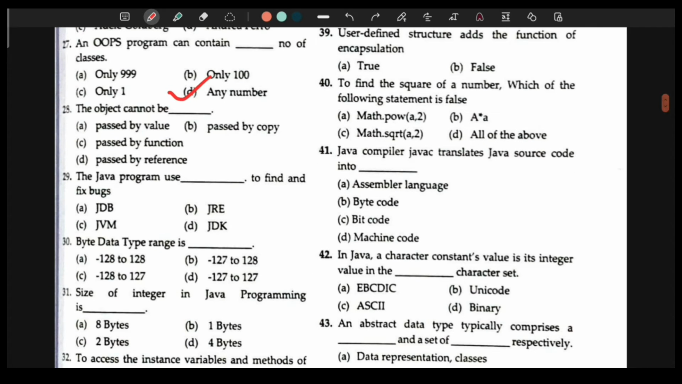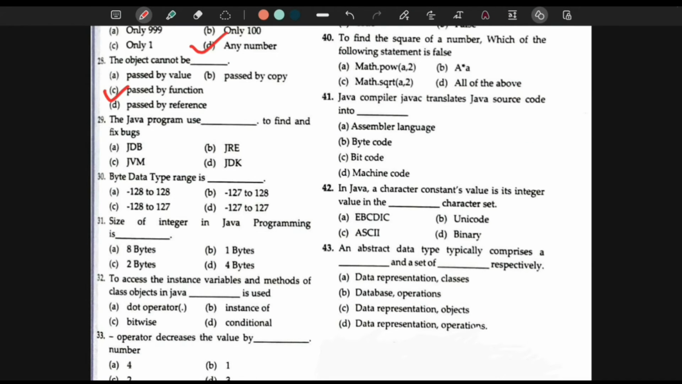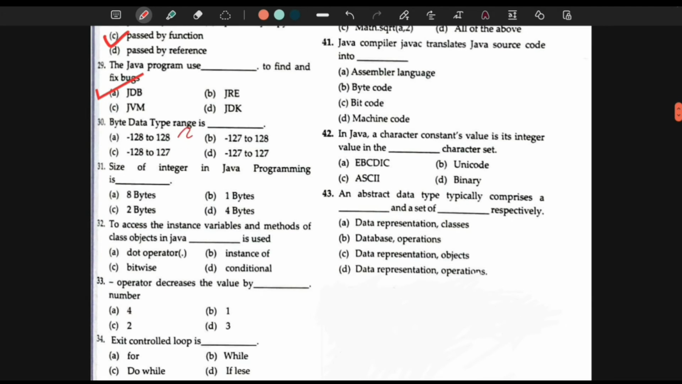28th. An object cannot be passed by value, passed by copy, passed by function, passed by reference. It cannot be passed by function. It can be passed by value, by copy, by reference, but not by function. 29th question is, Java programs use dash to find and fix bugs. So it is the JDB, that is the Java debugger, right? Next question, byte data type range is. So it is minus 128 to 127, C option.